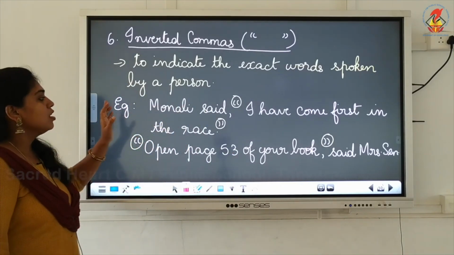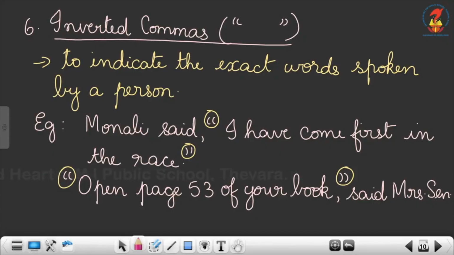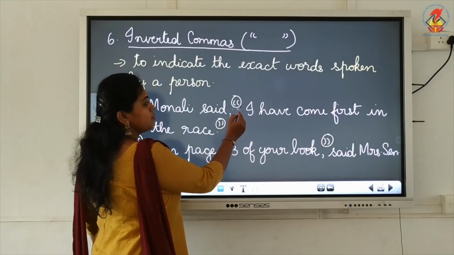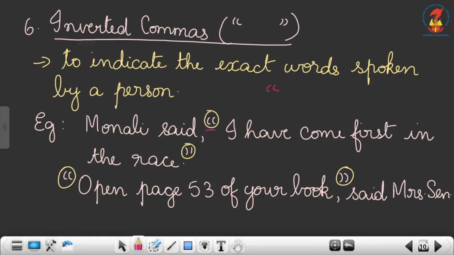For example, "Monali said," and put a comma after that, because we are saying the exact words of what Monali has said. So here we need to put a comma after said and open the inverted comma when you begin the sentence. Open inverted comma means this one. "I have come first in the race." This is the exact dialogue said by the person.